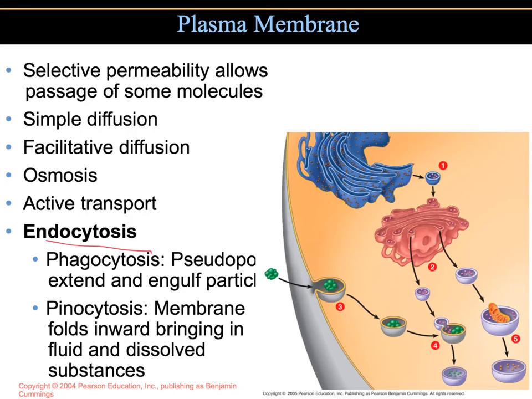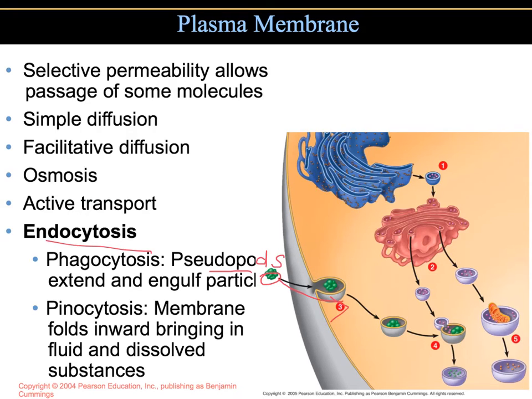In phagocytosis, which is used by the white blood cells to destroy bacteria and foreign substances, you would have cellular projections that are called pseudopods. You have these structures called pseudopods that engulf particles and bring them into the cell. In this diagram, you can see that the green particle is being brought into the cell. This would be phagocytosis.